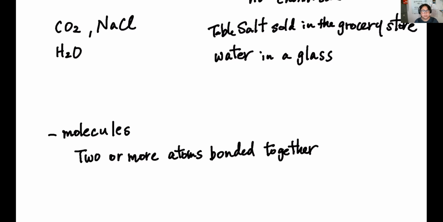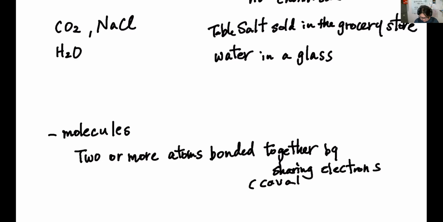So again, it's not a single atom or element, but in this case, it doesn't have to be a different type of element. When I say compound, they're chemically bonded together by chemical reaction. In this case, it's also by sharing electrons, and that's called a covalent bond.